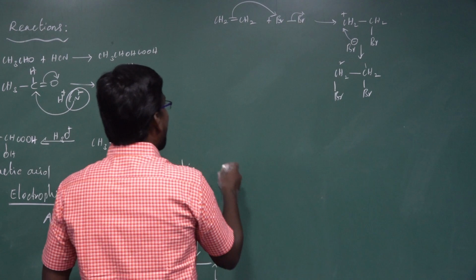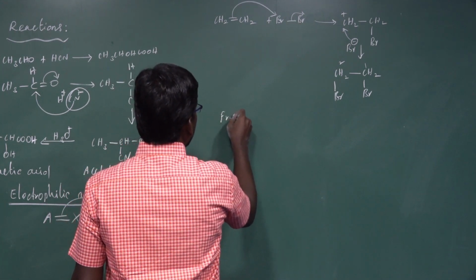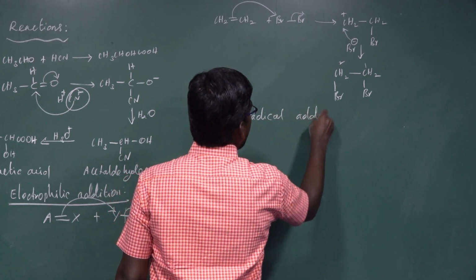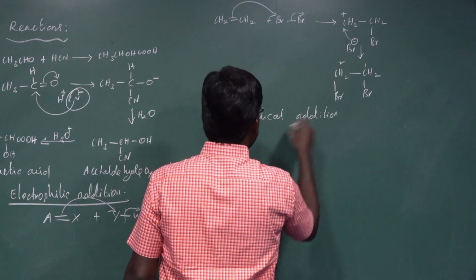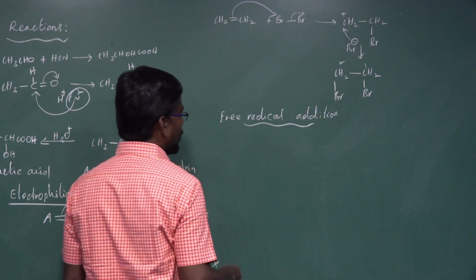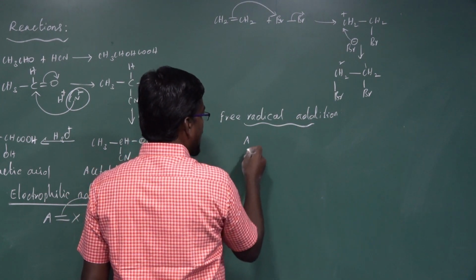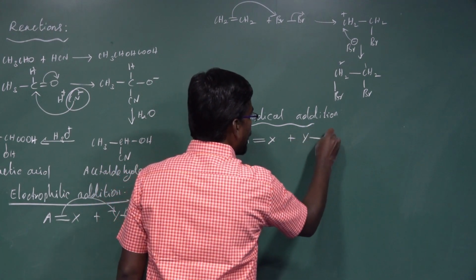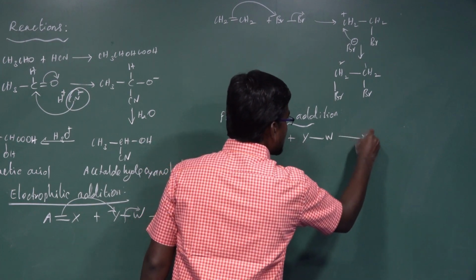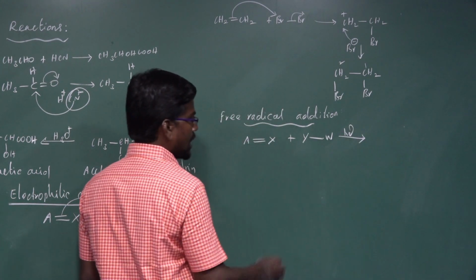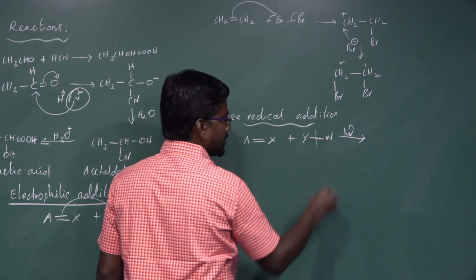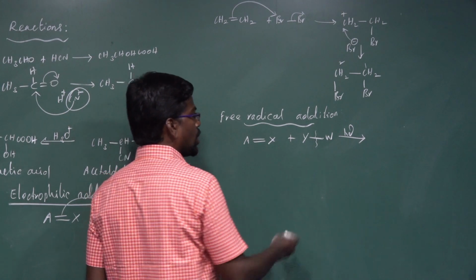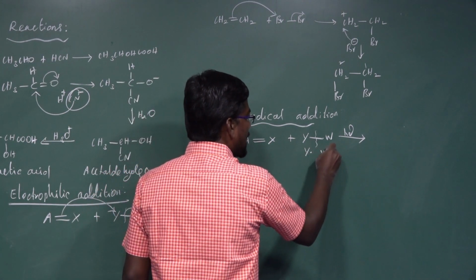Next one, free radical addition. Free radical addition reaction: A=X combines with Y-W in the presence of light, h nu. The Y-W bond breaks by homolytic cleavage to form a Y radical and a W radical.